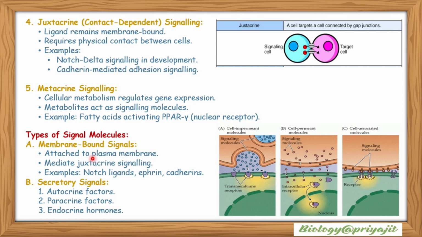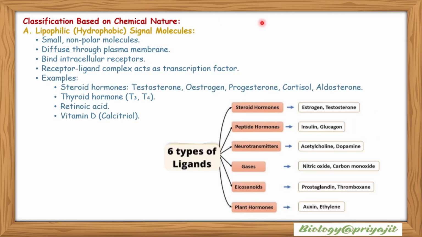Types of signal molecules. Membrane bound signals: when the signal molecules attach to the plasma membrane, it mediates juxtacrine signaling. Examples include Notch ligands, ephrin, cadherin, etc. Secretory signals include autocrine factors, paracrine factors and endocrine factors. Classification based on chemical nature. First one is the lipophilic or hydrophobic signal molecules. They are small and nonpolar molecules. They can diffuse through the plasma membrane. They bind intracellular receptors. The receptor-ligand complex acts as a transcription factor.